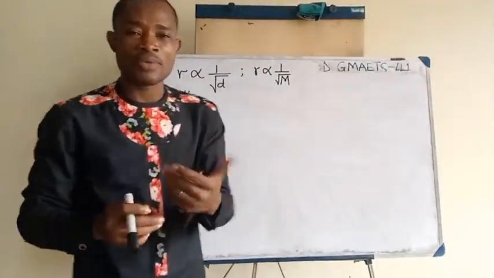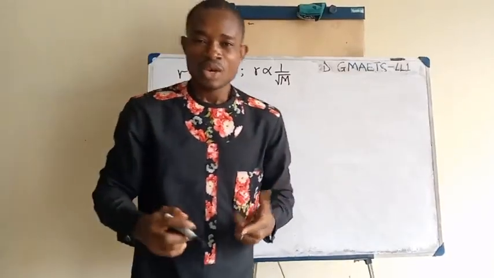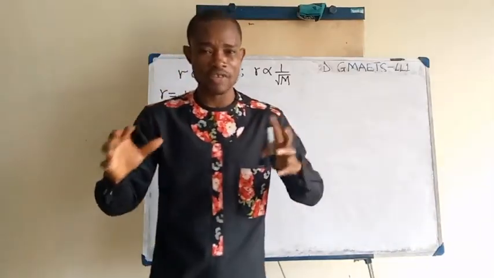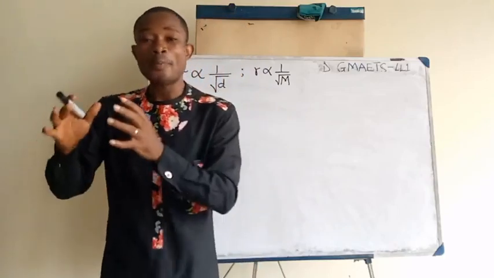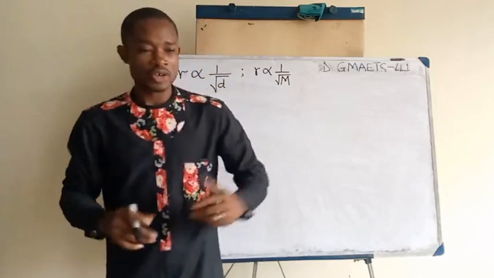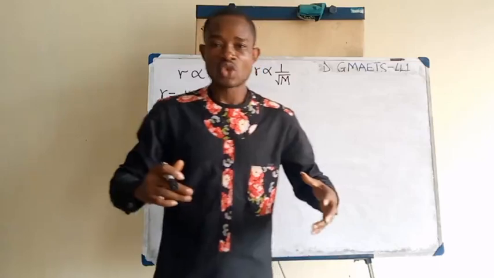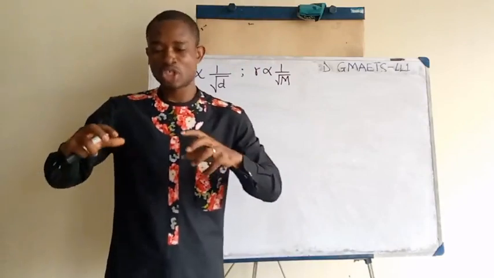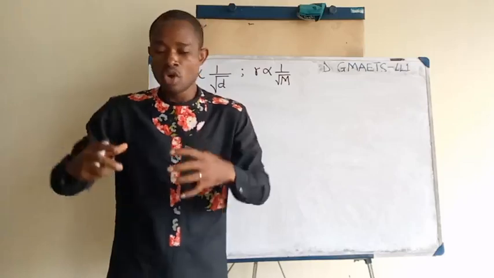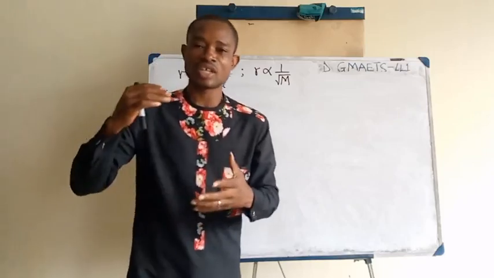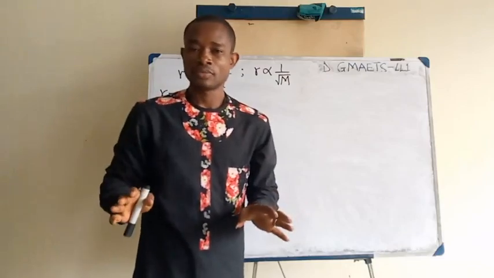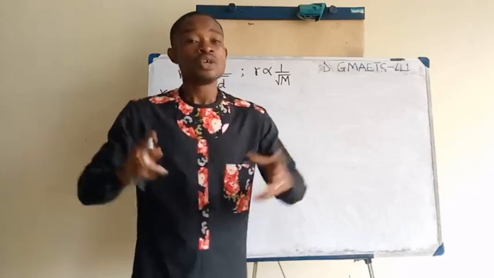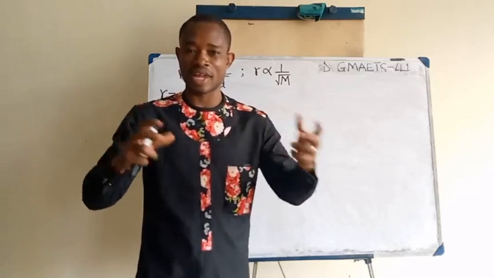But there is something about rate of diffusion that I would like you to know. If I want to study the rate of diffusion of a gas, we usually approach it comparatively. What do I mean by that? You compare the rate of diffusion of one gas to the rate of diffusion of another gas. That will help us to know which of these two gases will diffuse faster, which one will have its quantity move faster from where it is highly concentrated to where it is low in concentration. The whole idea here is simple: in studying the rate of diffusion of a gas, we compare two gases.